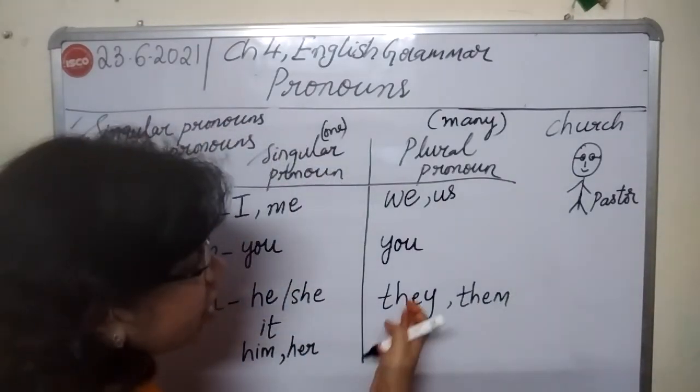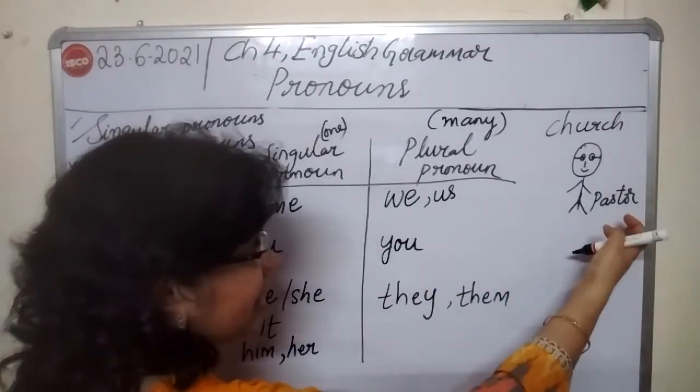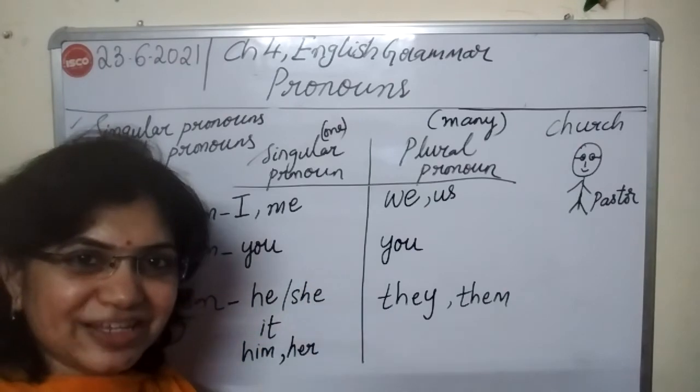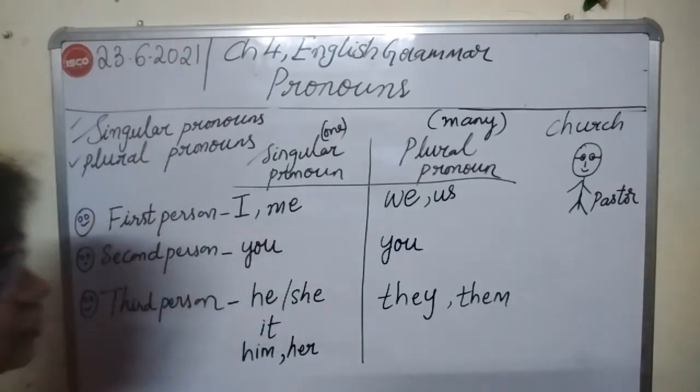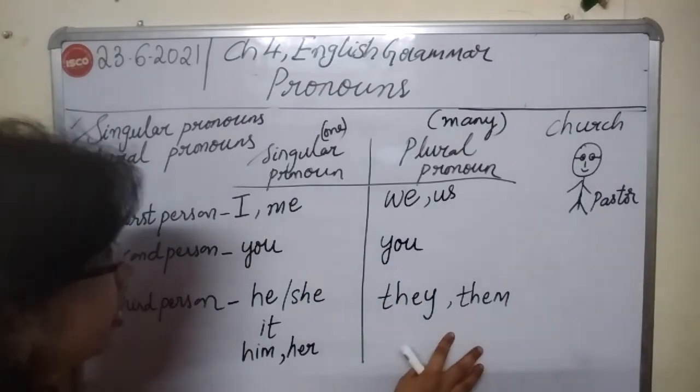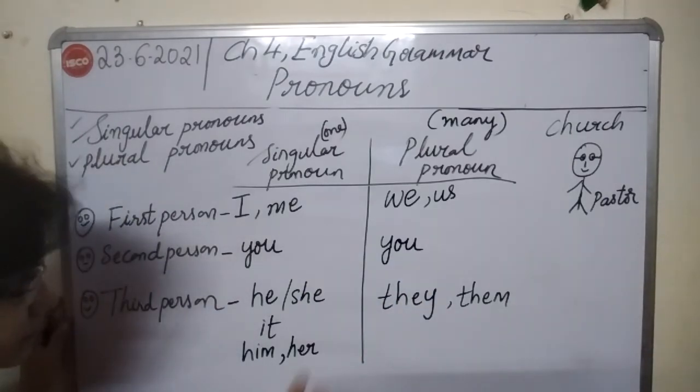Did you get me? So, they and them are plural pronouns in third person.